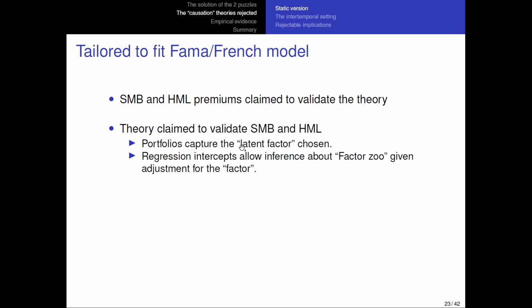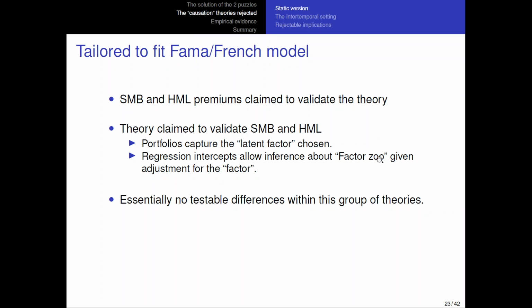If this is true, also if this risk adjustment is valid, then the regression intercepts are going to allow for inference about the factor zoo or excess return and so on, and all types of conclusions that usually arise from running Fama and French type of regressions and looking at intercepts. These conclusions are only valid if the factors actually control for risk.